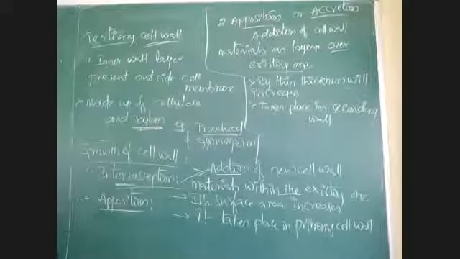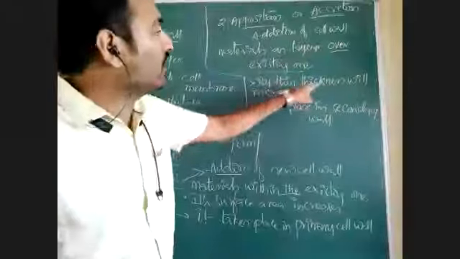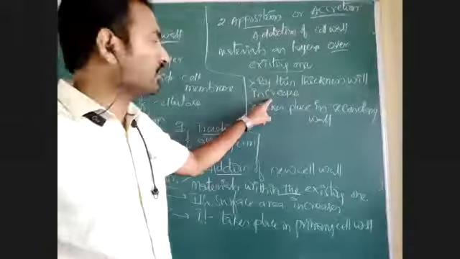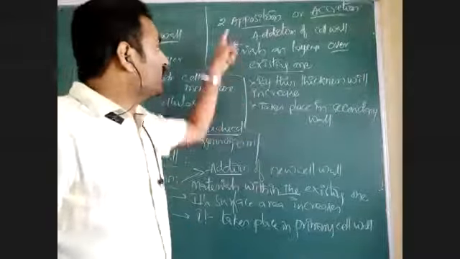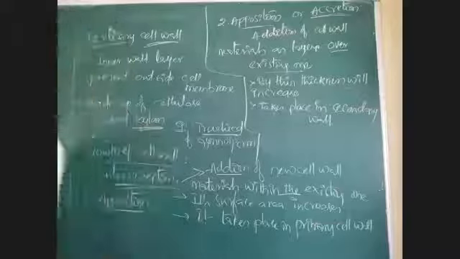Read the second point of apposition. By this, thickness of cell wall will increase. Thickness will increase. This apposition or accretion is taking place in secondary cell wall.